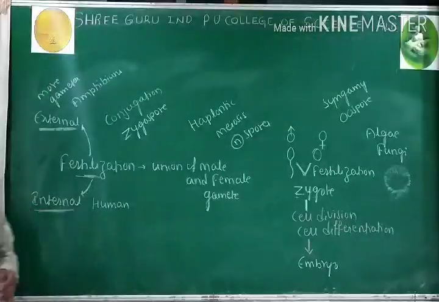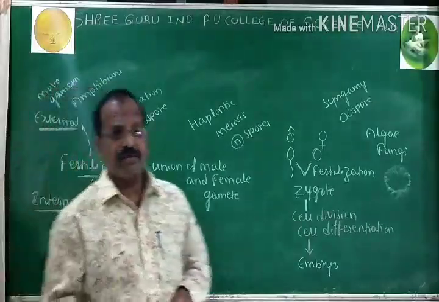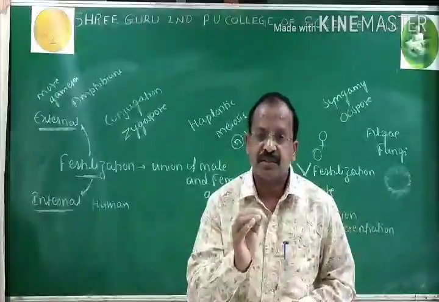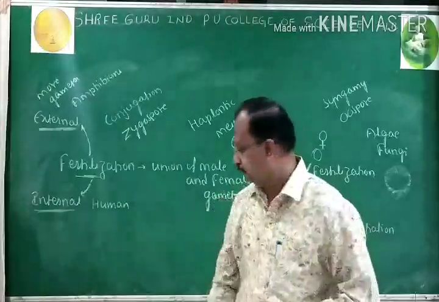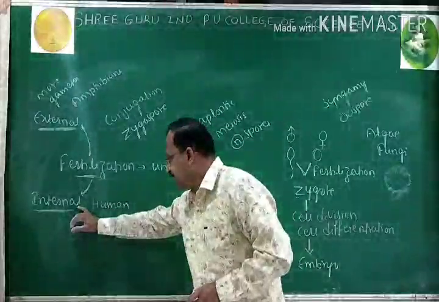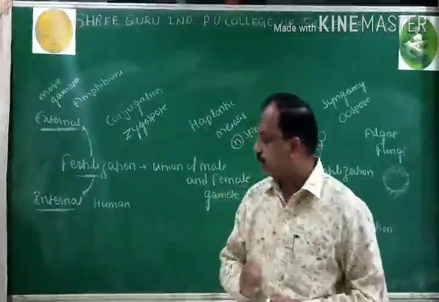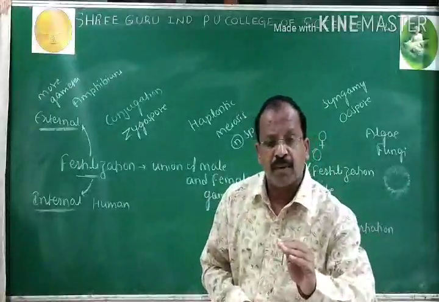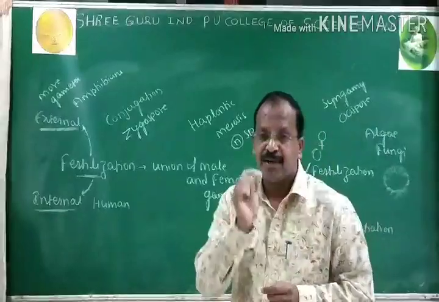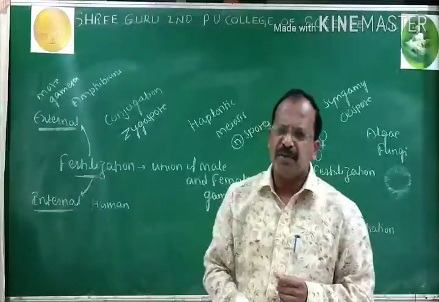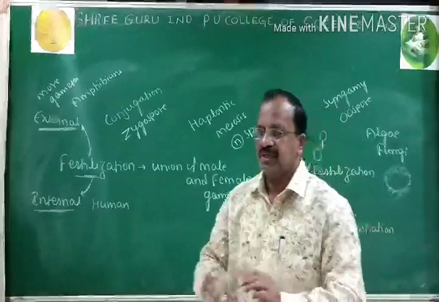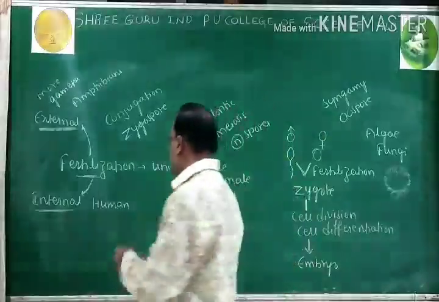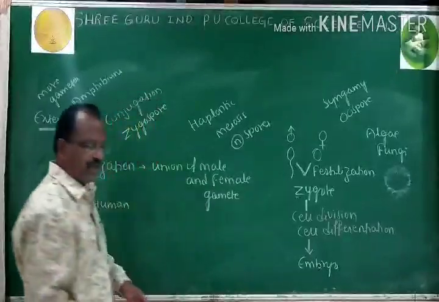In internal fertilization, chances of survival is more. I would like to provide one important line here. In internal fertilization, more number of male gametes are produced, but limited number of female gametes are produced. Therefore, production of offspring is limited.